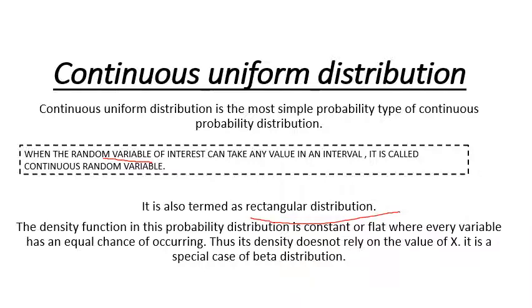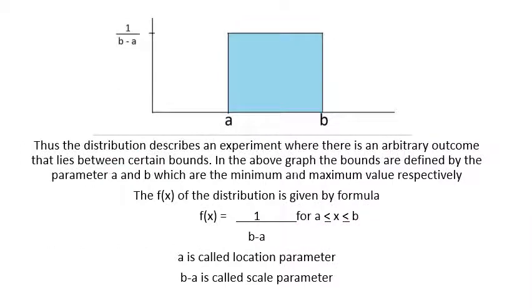This is because the density function in this probability distribution is constant. It implies that the probability of a random variable x will remain the same throughout the experiment. So it is the graph of the probability distribution lying in the interval a to b, where a is the minimum value and b is the maximum value. The density of this distribution is given by the formula 1 upon b minus a, where a is called the location parameter and b minus a is called the scale parameter.